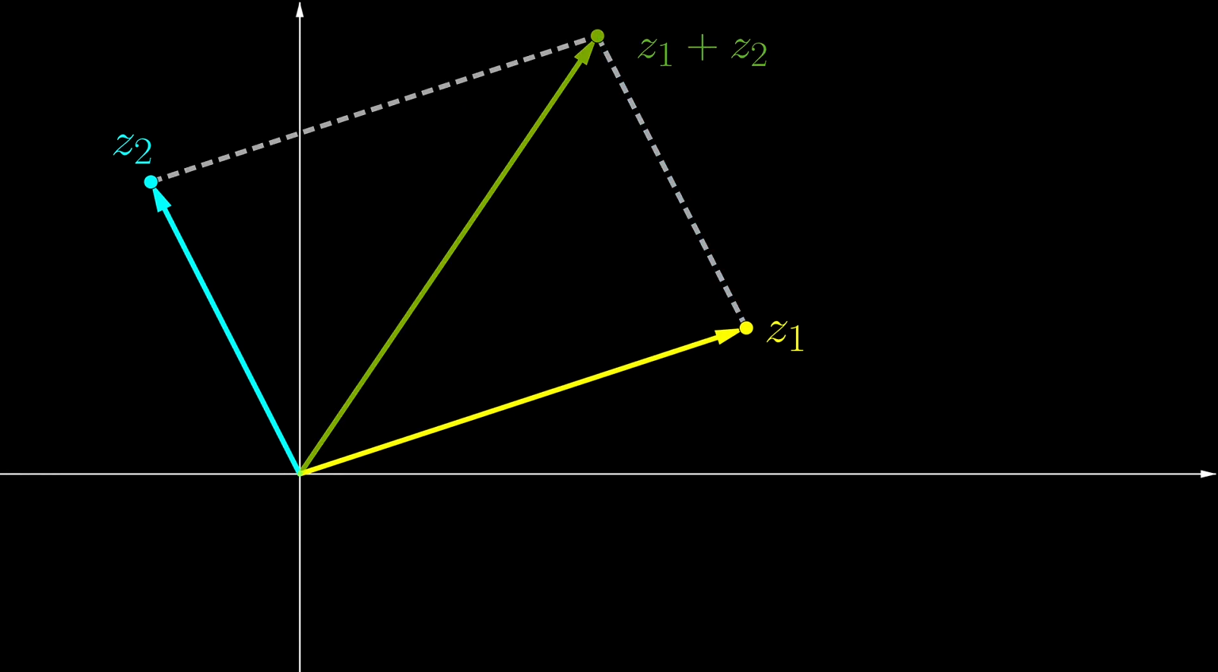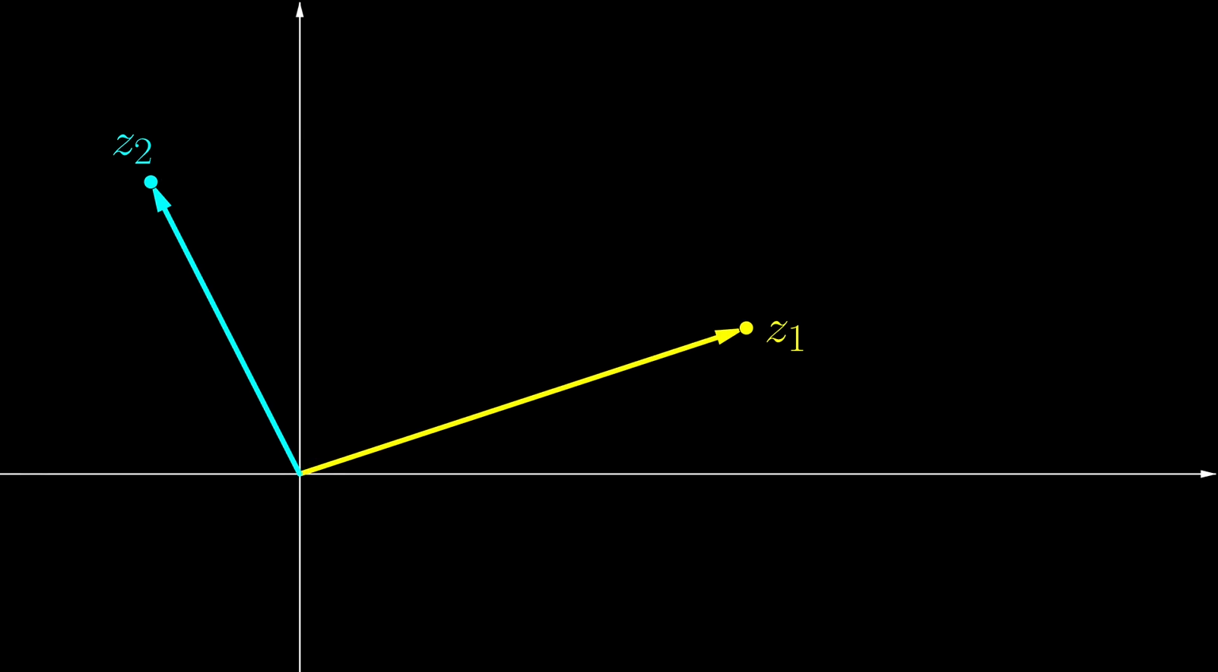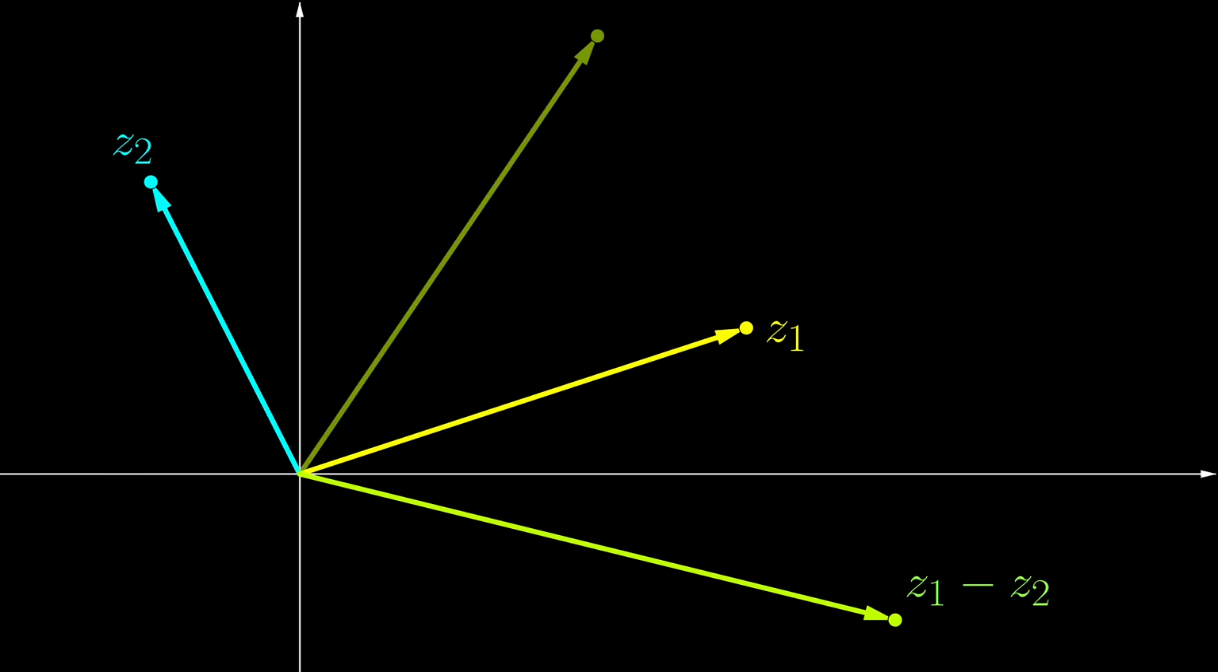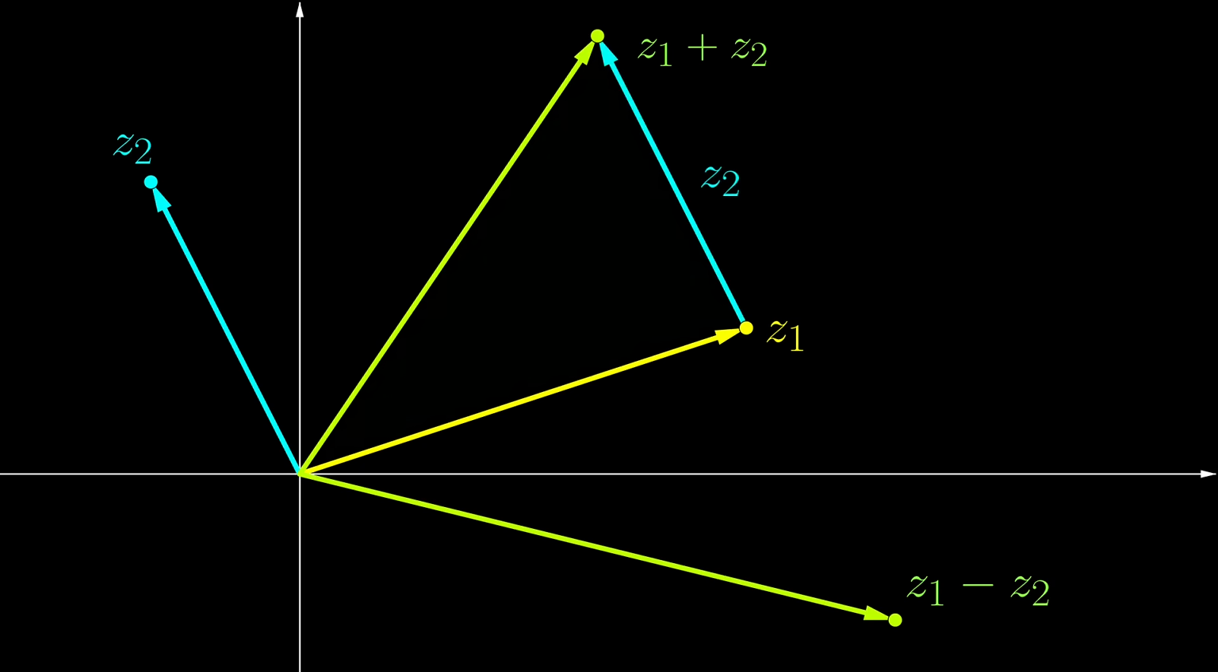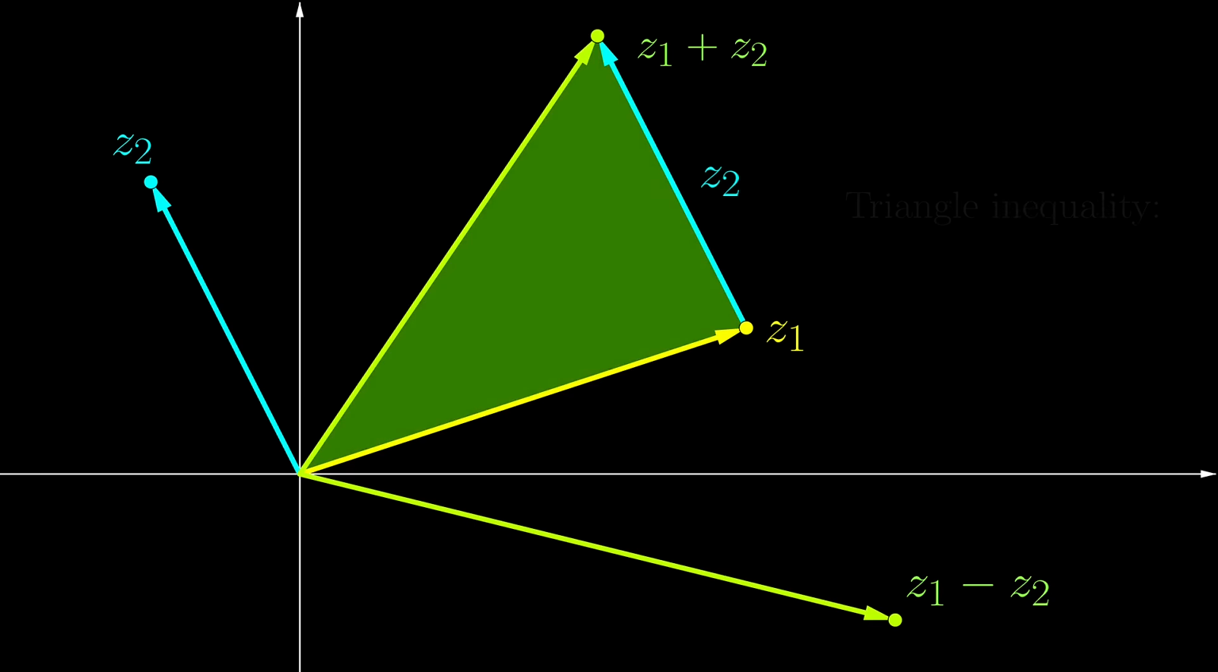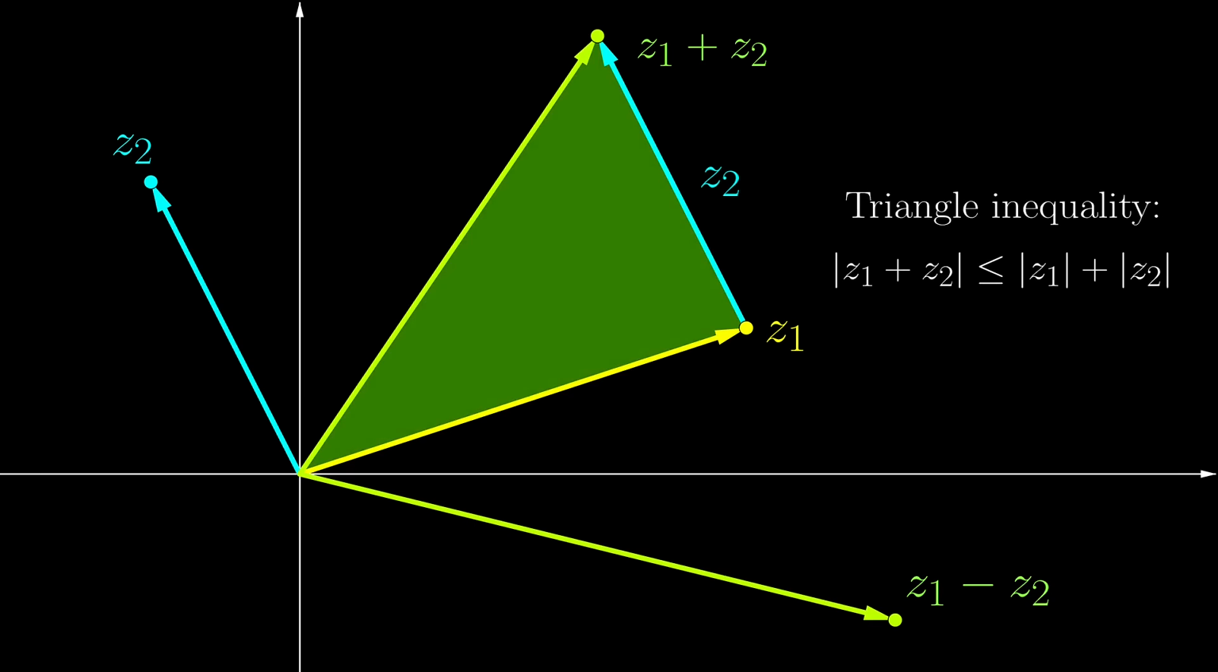If we are considering the difference, then this is simply the relative position of z1 from z2. We simply translate so that it is emanating from the origin, and now z1 minus z2 is the tip of the vector. So addition and subtraction of complex numbers are rather easy. Just one more thing. By normal triangle inequality on this triangle, we get the modulus of the sum is smaller than the sum of the moduli. And now, let's get on to multiplication.